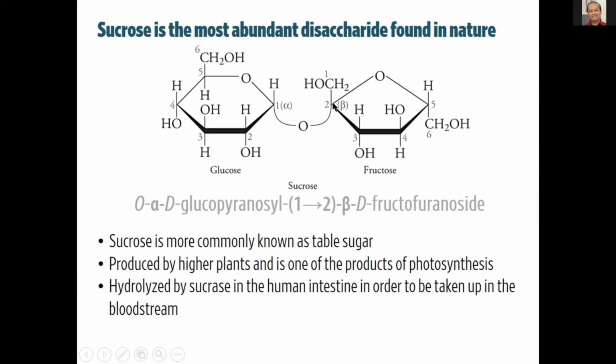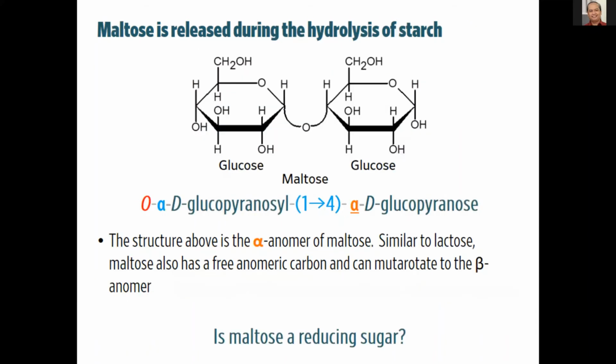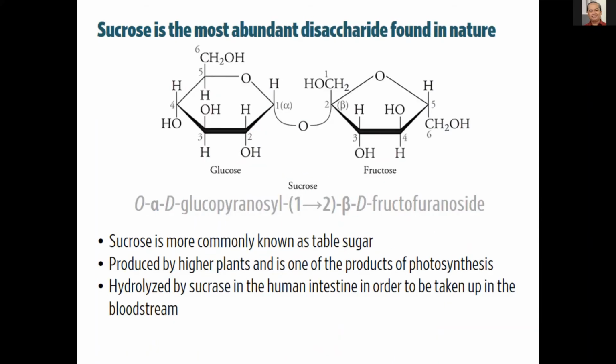So now there's a difference between these two structures. For sucrose, the anomeric carbon of the other monosaccharide also participated in forming the glycosidic bond, and that's why it's named as a furanoside.